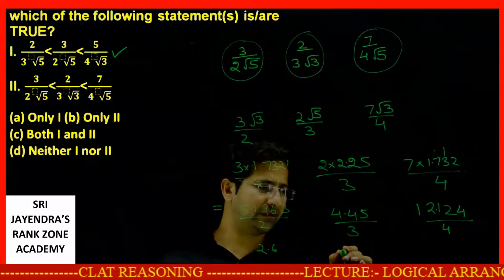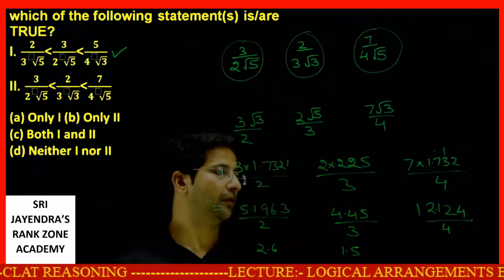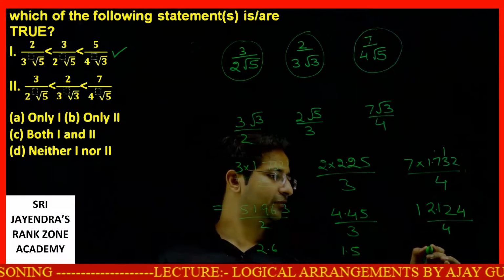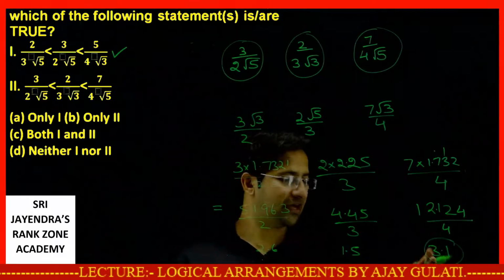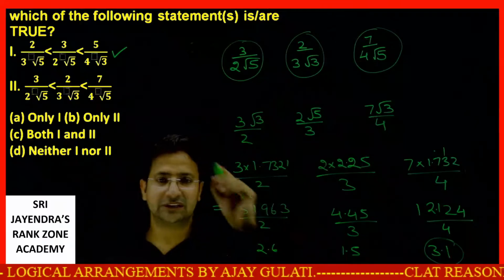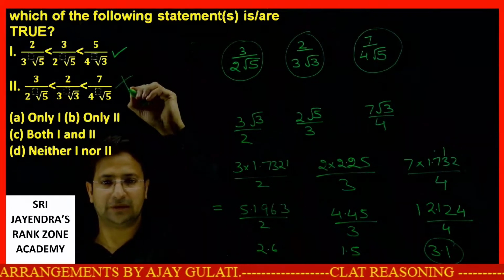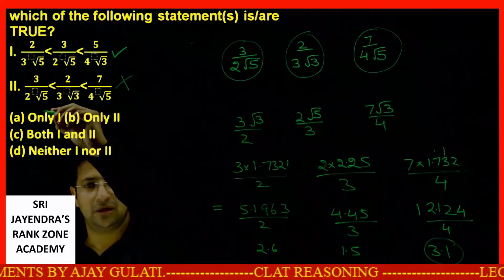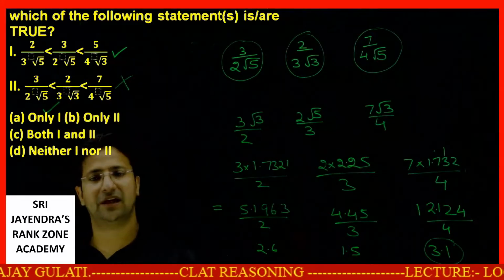This will be not even 1.5, less than 1.5. And the last one, 12.1 by 4, this will be 3 point something. So definitely this is the greatest, but this is not in the middle. This is the smallest. So this statement is false. What do I get? Only 1 is the correct one.